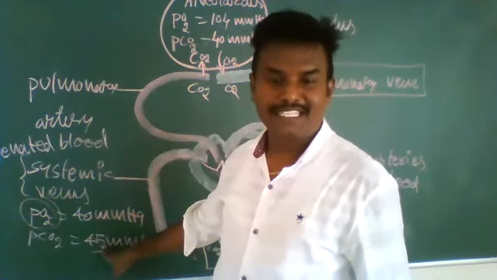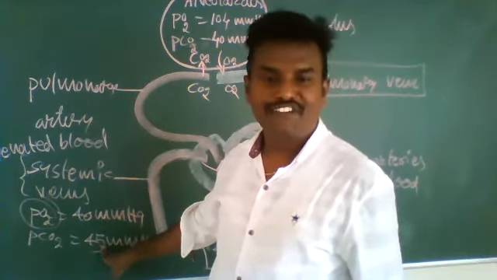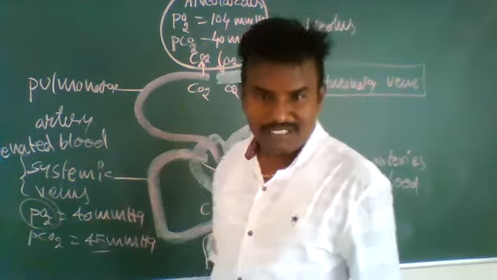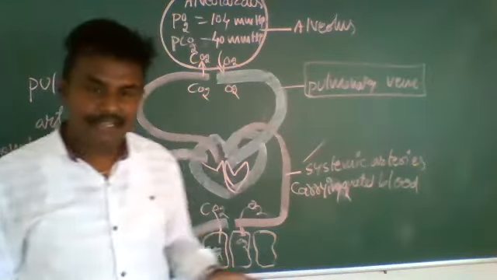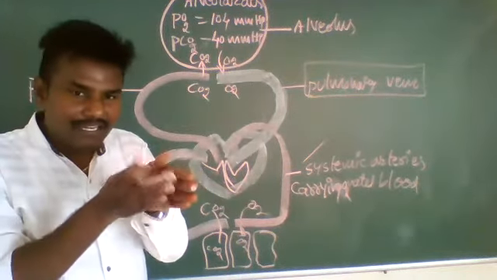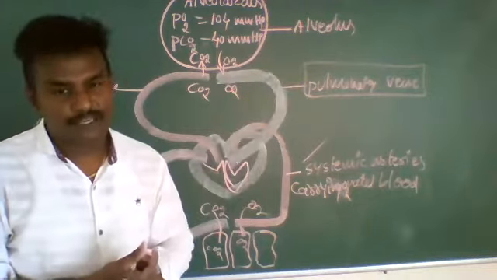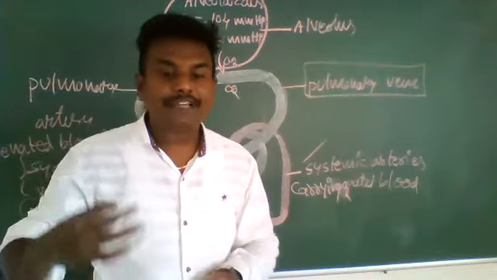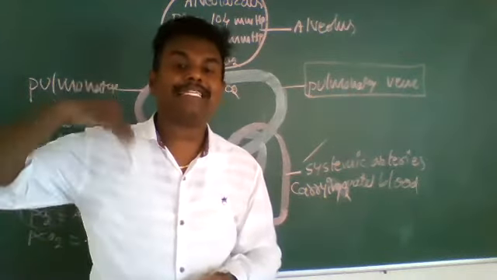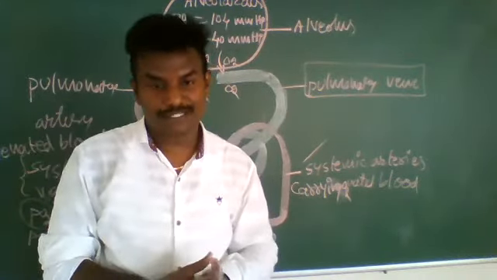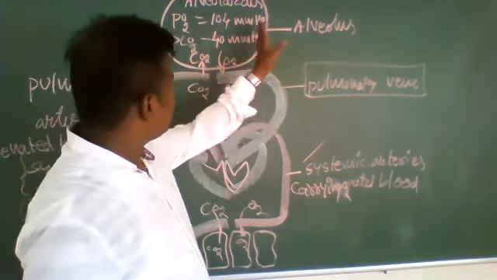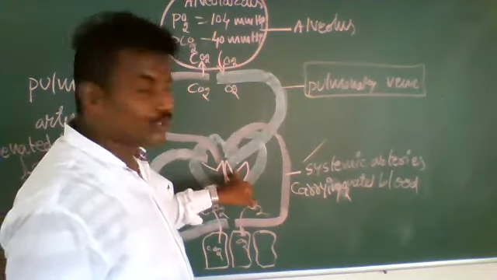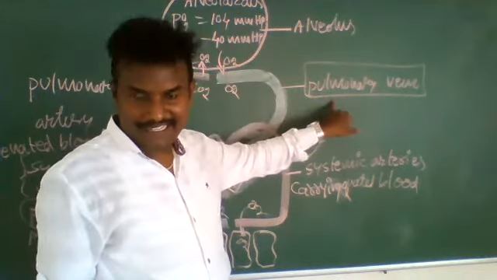The amount of diffusion of carbon dioxide is higher than that of oxygen, because when carbon dioxide is combined in the blood, it dissociates from the hemoglobin, so diffusion of carbon dioxide is 20 to 25 times higher than that of oxygen. From the lungs, oxygenated blood is carried to the heart through the pulmonary vein.